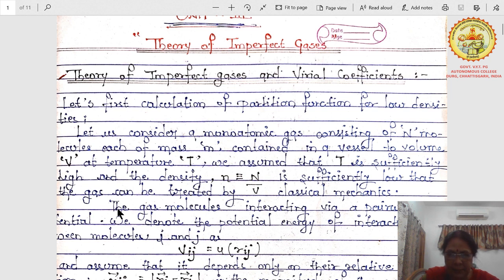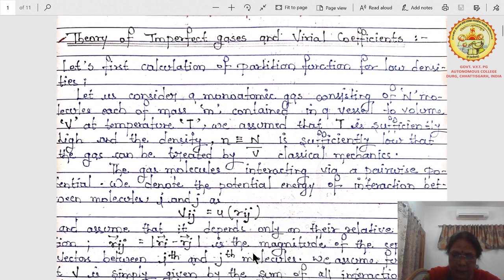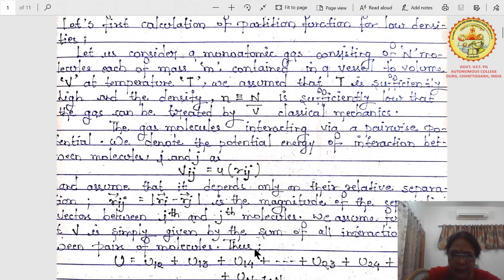The gas molecules interact via a pairwise potential; we have to calculate the interaction between the pairs only. We denote the potential energy of interaction between the ith and jth molecules. Suppose we have taken a molecule i and then j, then it can be represented as Vij equals u of r ij. Here you can assume that it depends only on their relative separation.